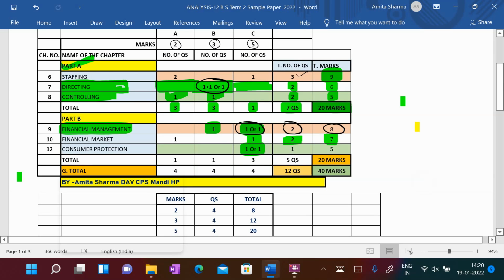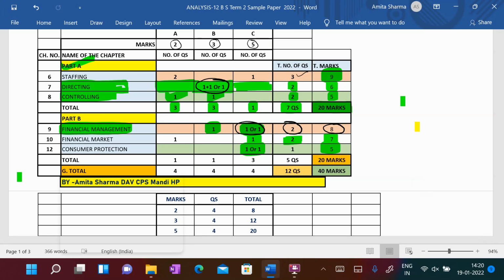And from consumer protection, students, 1 or 1 means there is a choice. So one question of 5 marks is coming from consumer protection. So total 5 marks is coming from consumer protection out of 20.